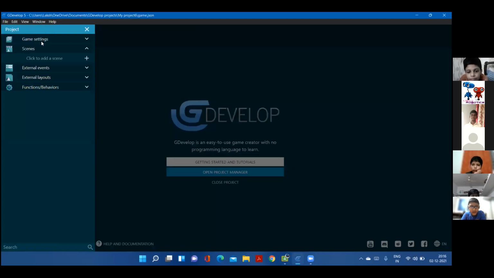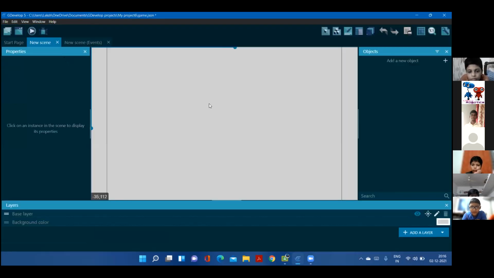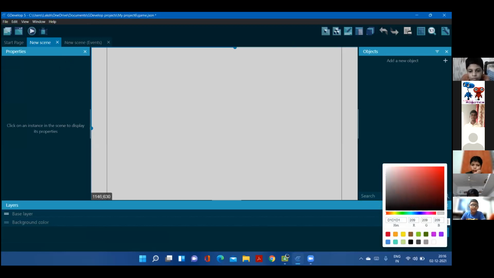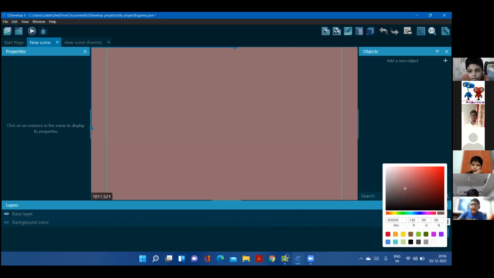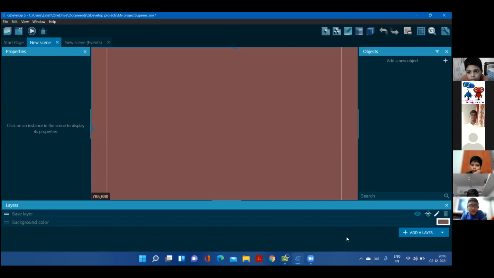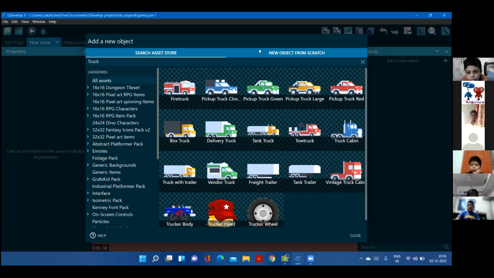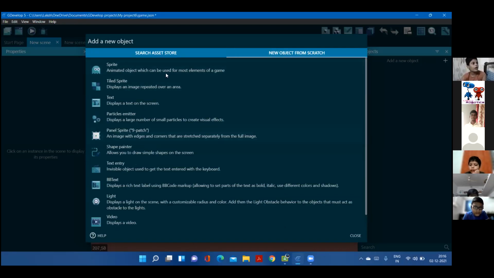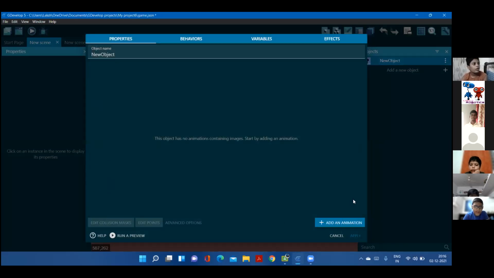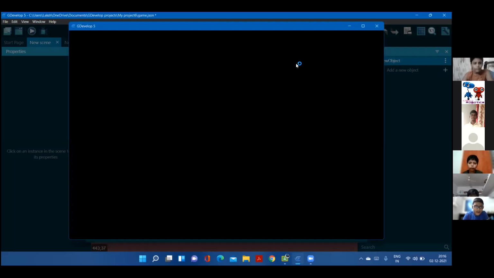So we're opening an empty project, adding a new scene, opening the new scene, and we can give a brown color background, as you see here. This is fine. Now for the car to move, we have to make the platform. Let's make the platform with Piskel. Adding an animation and editing.